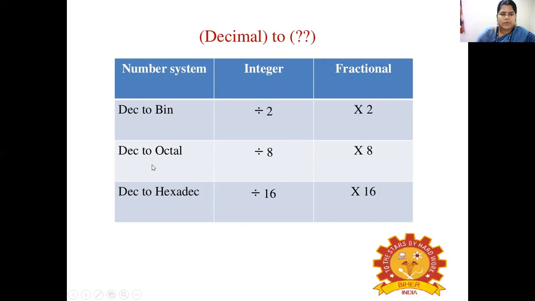If a decimal value is converted to octal, the integer part should be divided by 8 and the fractional part multiplied by 8. Similarly, if a decimal value is converted into hexadecimal, the integer part should be divided by 16 and the fractional part multiplied by 16.